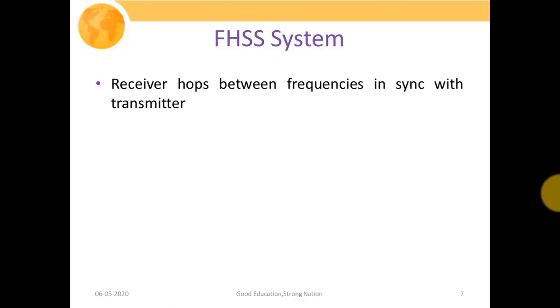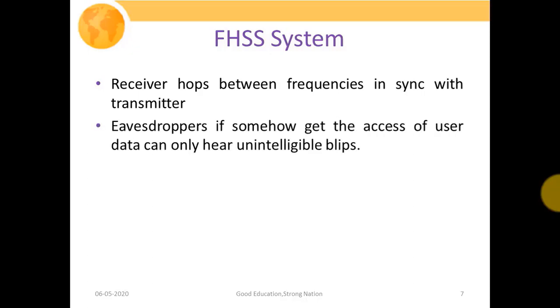The receiver hops between frequencies in sync with the transmitter. Transmitter and receiver are in complete sync, so that they know at what instant of signal transmission which carrier frequency is used. An eavesdropper, if somehow they get access to the user data, can only hear unintelligible blips. Since the central carrier frequency keeps changing, if any eavesdropper or unintended user somehow gets information about the central carrier frequency, they do not get the complete information, only a small unintelligible portion of the input signal, which is not sufficient to recover the complete information.